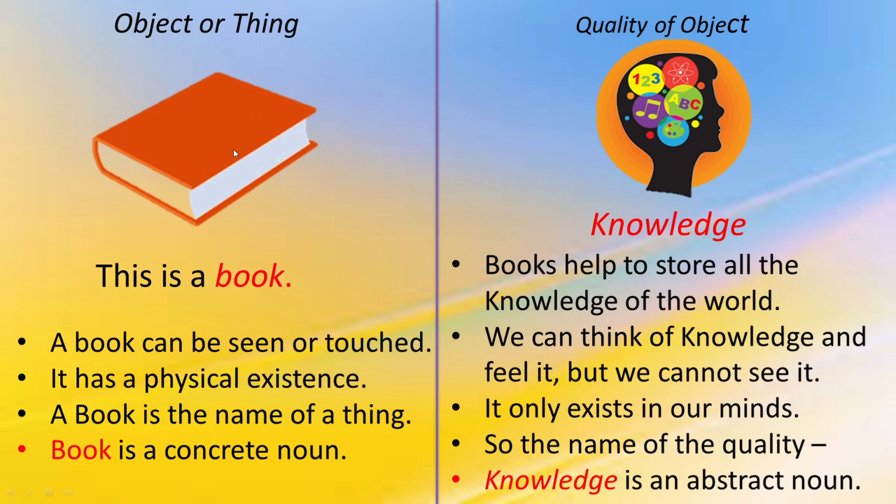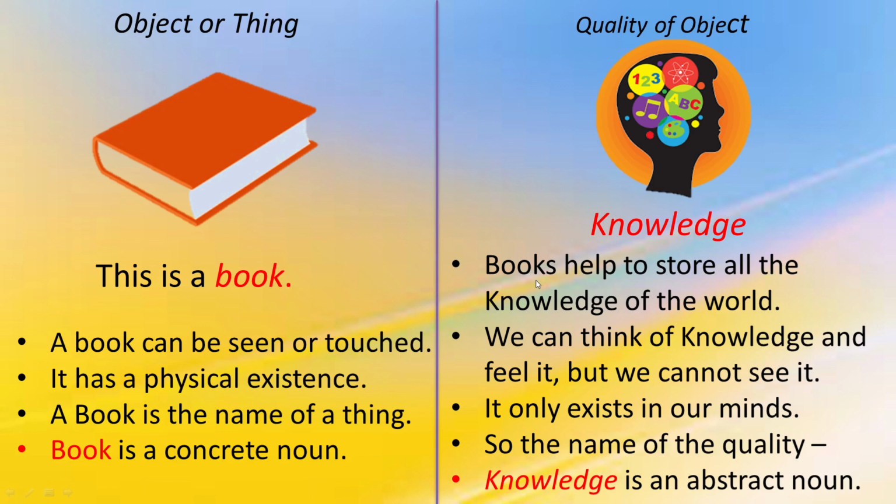Now again look at this picture. This is a picture of a book. A book can be seen or touched. It has a physical existence. A book is the name of a thing. So the word book is a concrete noun. Now let's see the example of an abstract noun.